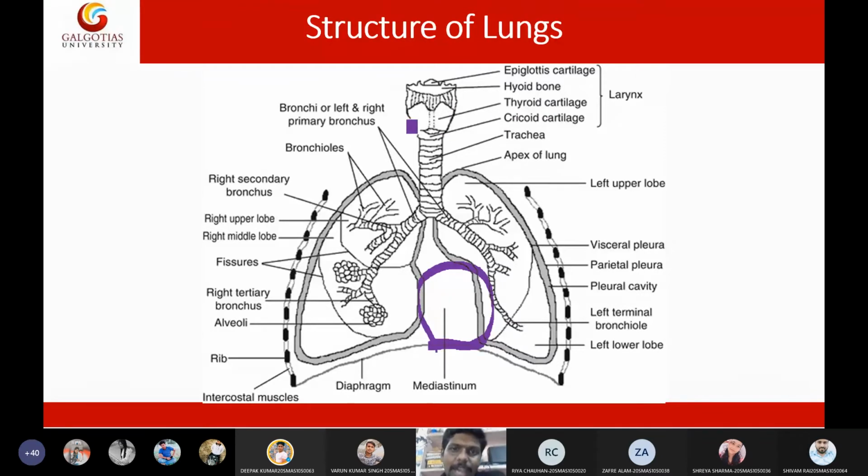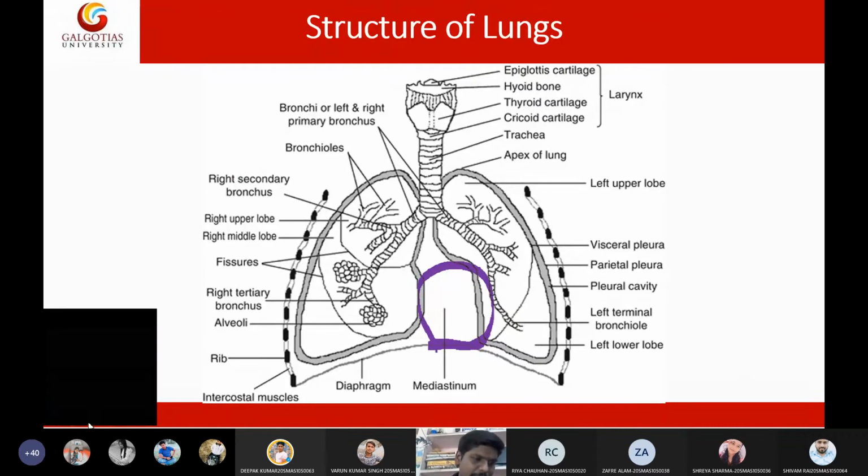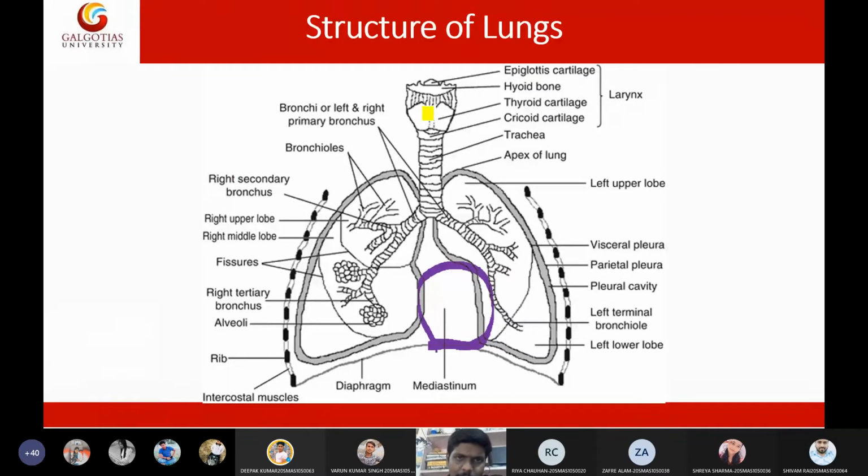On the anterior aspect of this larynx you will see the thyroid cartilage. Why is it called thyroid cartilage? Because it is the place where the thyroid gland is situated. It is a very important gland for maintaining the metabolism of our body. It usually secretes T3 and T4 hormones that are very essential for maintaining the metabolism of our body.